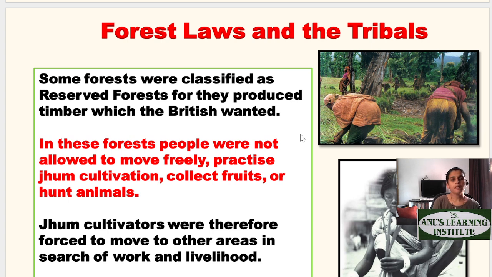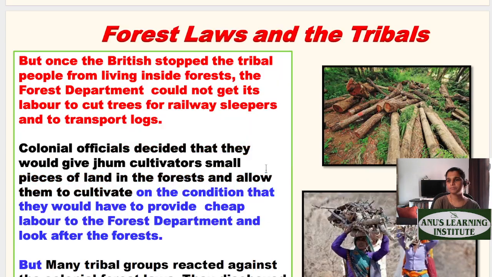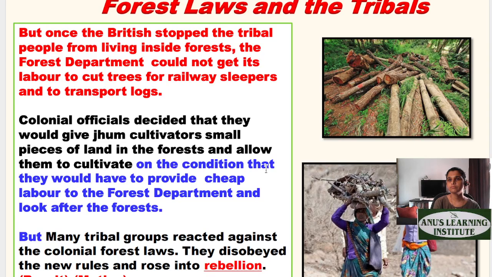So what happened? Then they put a lot of strict rules. You cannot cut trees. They declared some areas as reserved forest where you cannot enter, where you cannot live. They had to clear that area where they lived, and it was declared as a reserved area. So this also started interfering. British officers actually stopped the tribal people from remaining inside the forest.